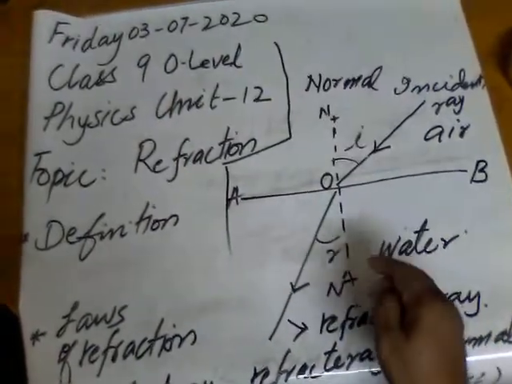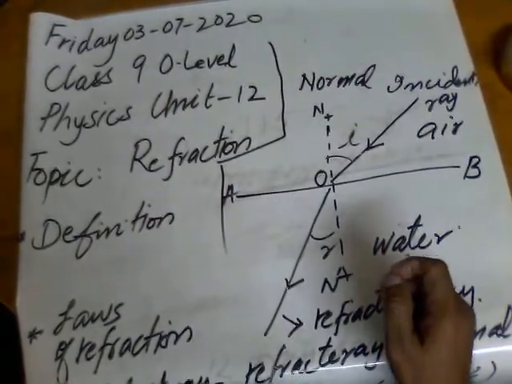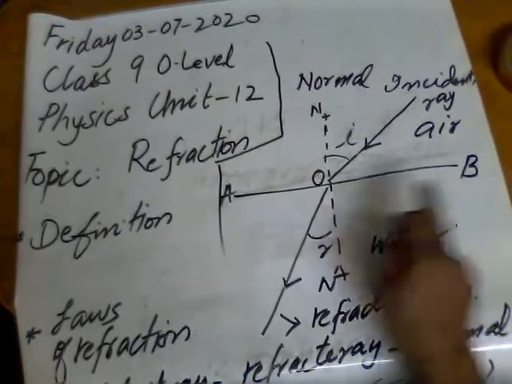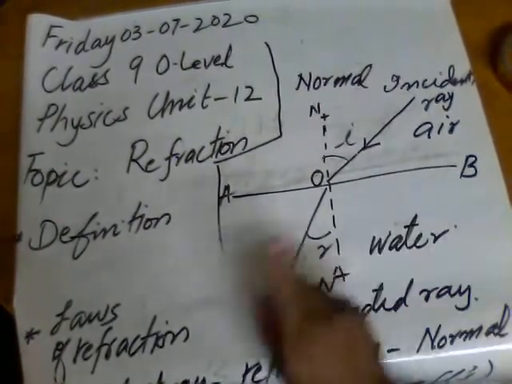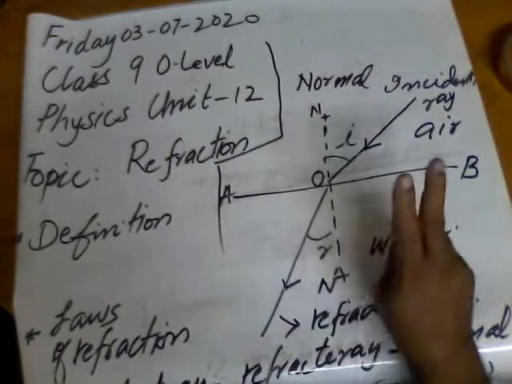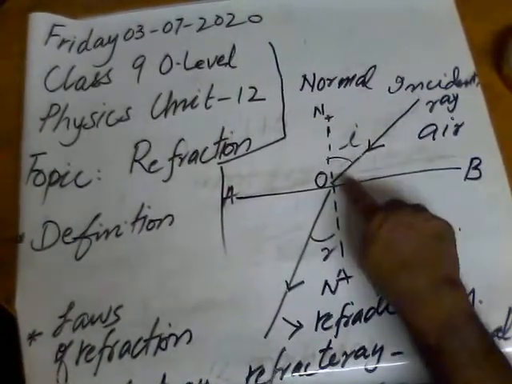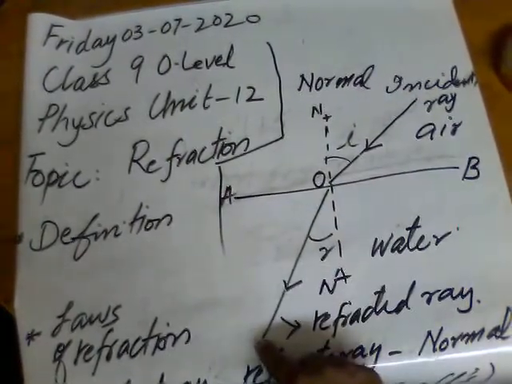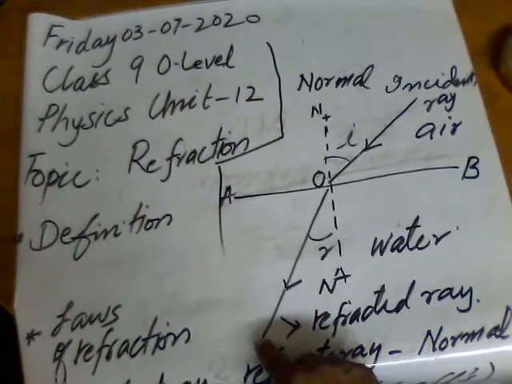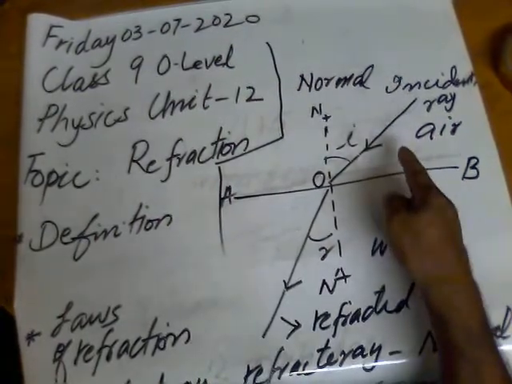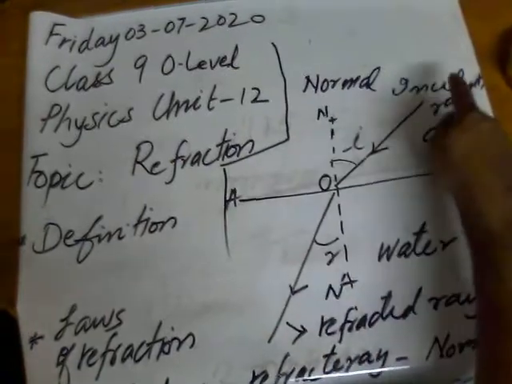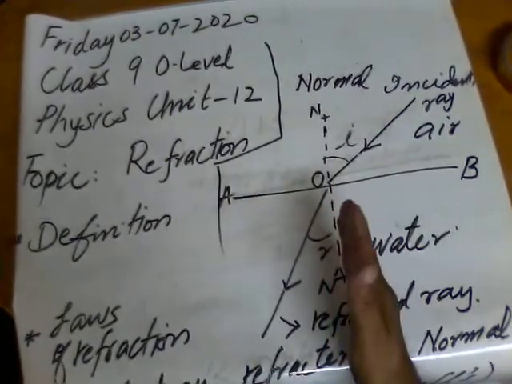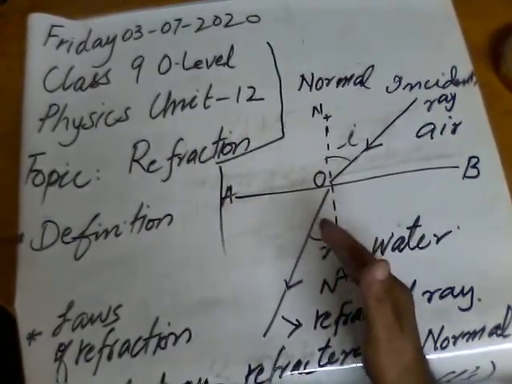This normal line is an imaginary line which is perpendicular to the surface AB. Normal is not any ray. There are only two rays, an incident ray and a refracted ray. So when light enters from a rarer medium to a denser medium, light rays bend toward the normal, and vice versa.